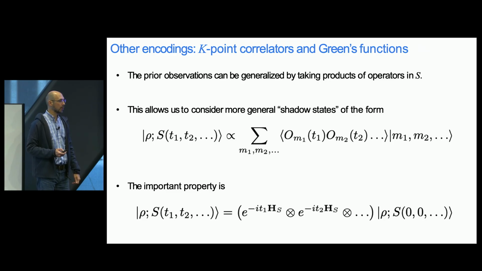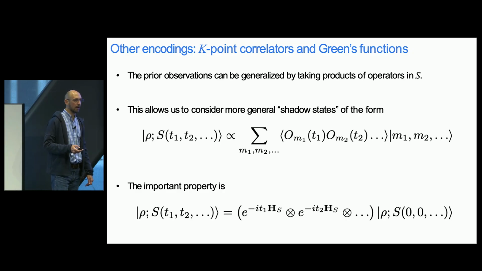I also want to mention that there are many other situations that can be explored with this technique. For example, the prior observations that I mentioned about shadow states and shadow Hamiltonian simulation can actually be generalized by taking products of operators in my set S. If I have satisfied the invariance property with S, then I'm going to satisfy the invariance property with products of S. What this allows us to do is encode, for example, the expectation value of products of operators in S.